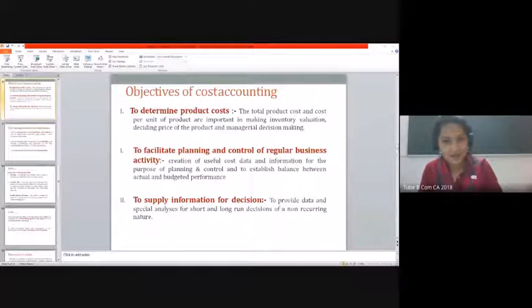See here, in case of construction sector, it is for a project. In case of textile industry, it is for a batch of product. When you talk about some other service industry, it is for a particular service being rendered. See, you imagine a tour company. There the cost would be for a particular package, tour package.